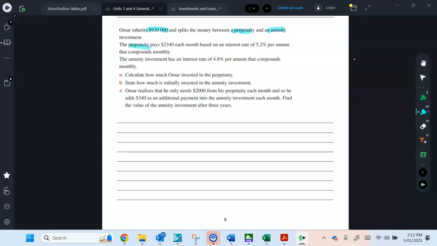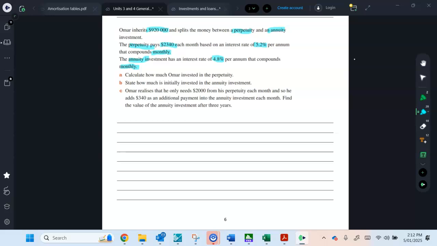The perpetuity pays $2,340 each month based on an interest rate of 5.2% per annum, that compounds monthly. The annuity has an interest rate of 4.8% per annum, that compounds monthly. Calculate how much Omar invested in the perpetuity.